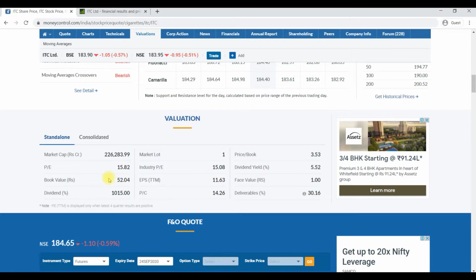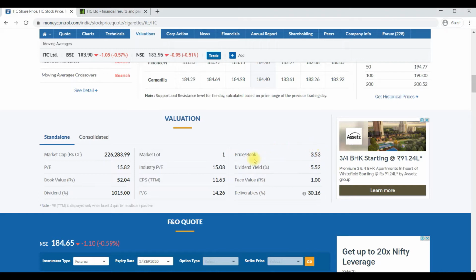In the sense, the exact worth, the intrinsic value of the stock, is 52.04 rupees. But we are paying 183.9 rupees. How many times? We have to calculate by using 183.9 divided by 52.04, so that we will get 3.53.